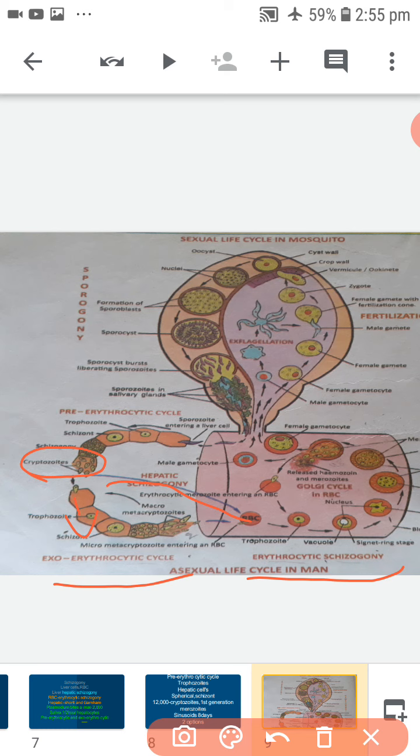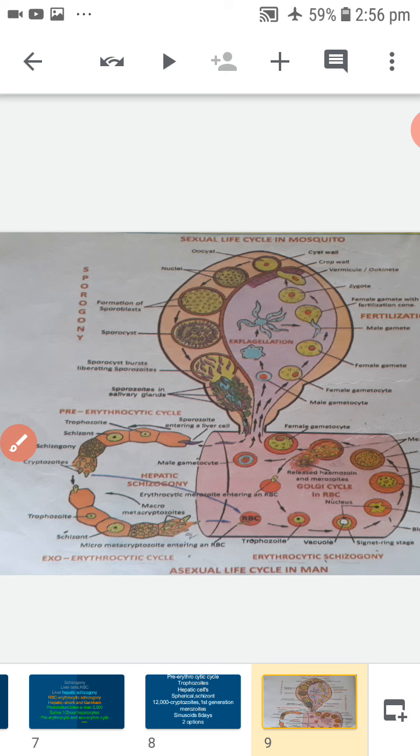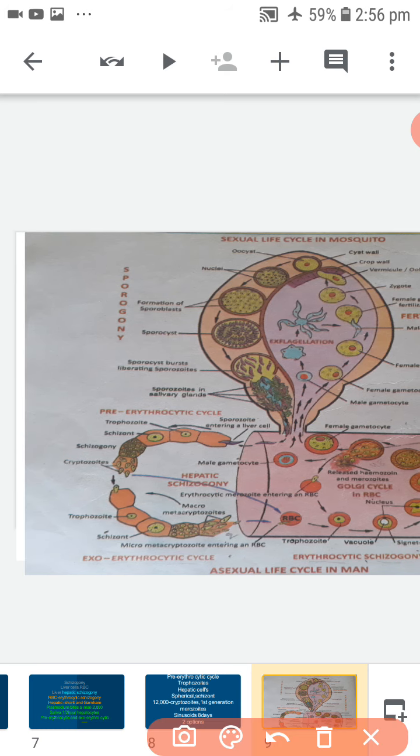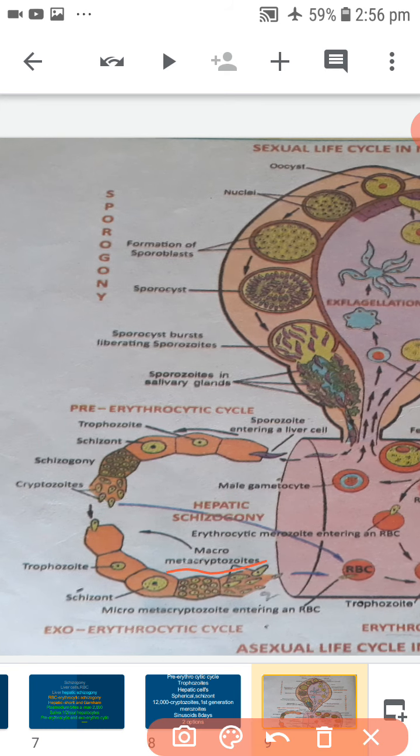Next, exoerythrocytic cycle. If the cryptozoites enter the fresh liver cells, they undergo changes similar to the pre-erythrocytic cycle and produce second generation merozoites called metacryptozoites.